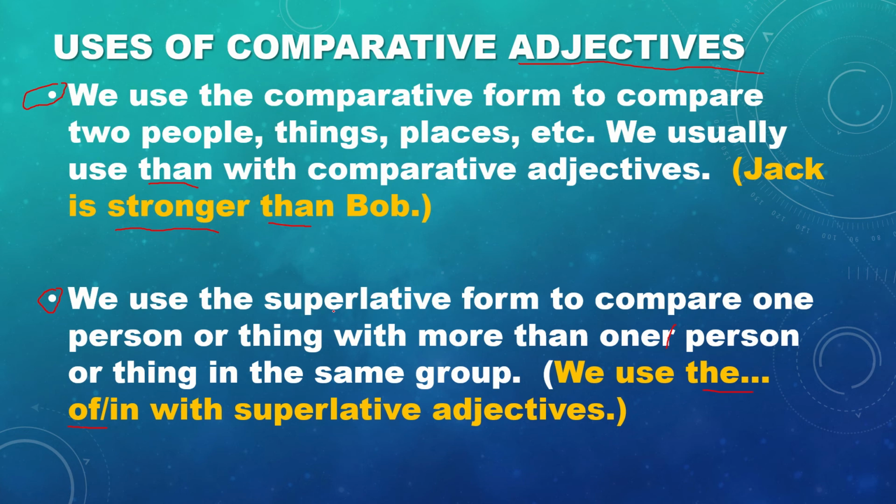For example, I am the most generous person in my house. So I would use in. He is the smartest person in the classroom. Okay? Or he's the smartest person of the class.